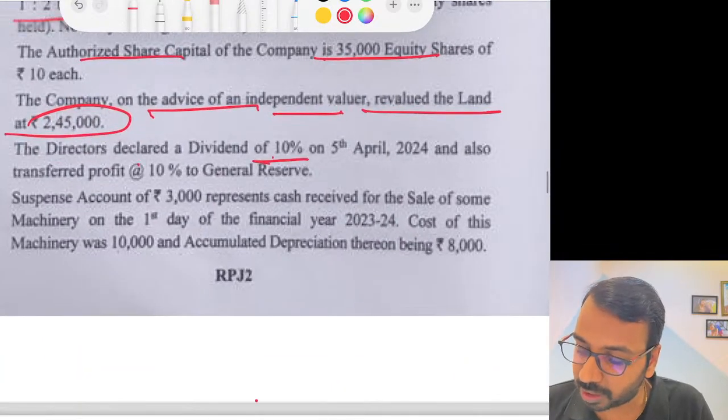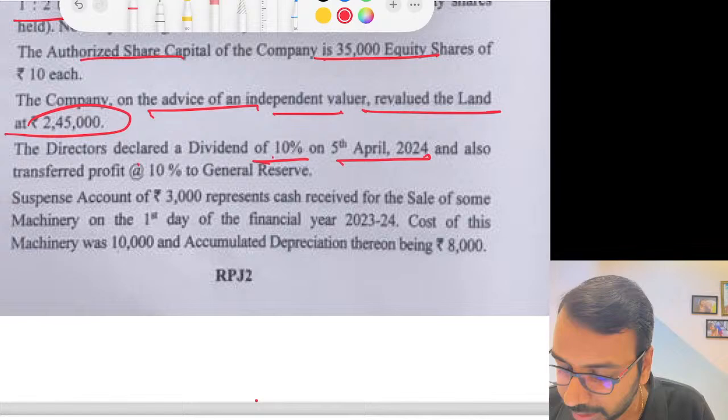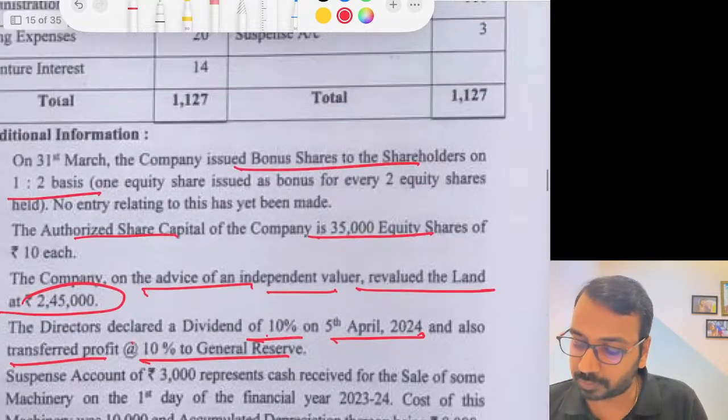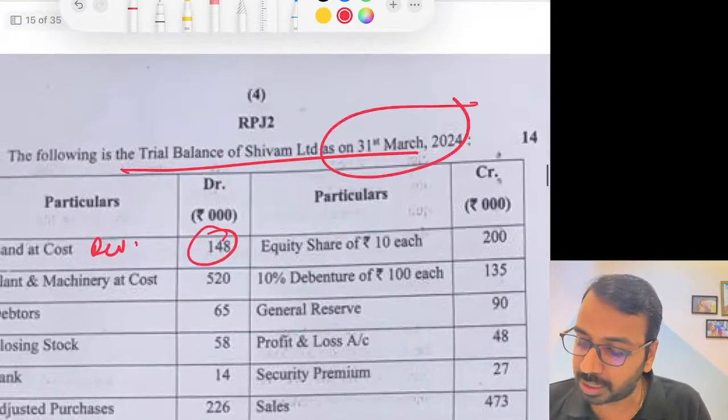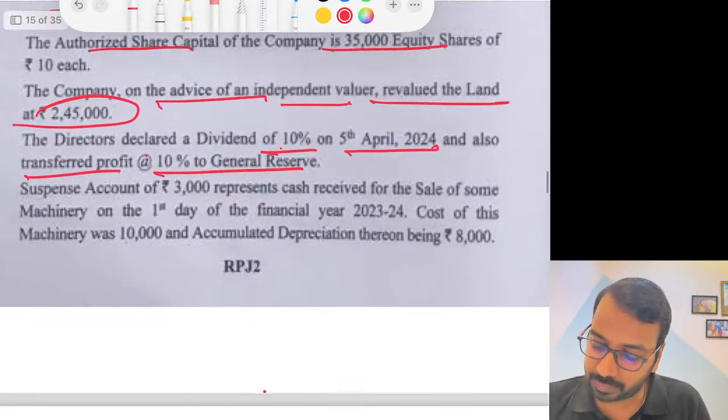Directors declared a dividend of 10% on 5th April and transferred profit of 10% to general reserve. Now, 5th April 24, this is 31st March 24. Will we adjust? We will not adjust.